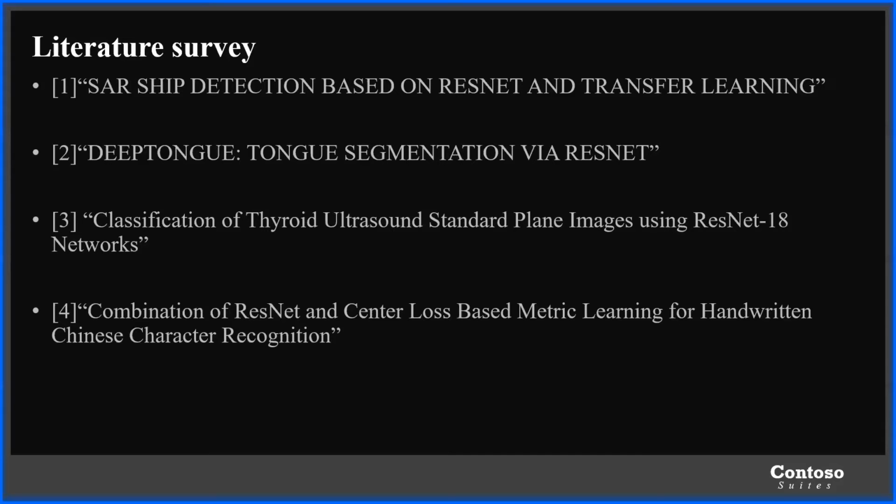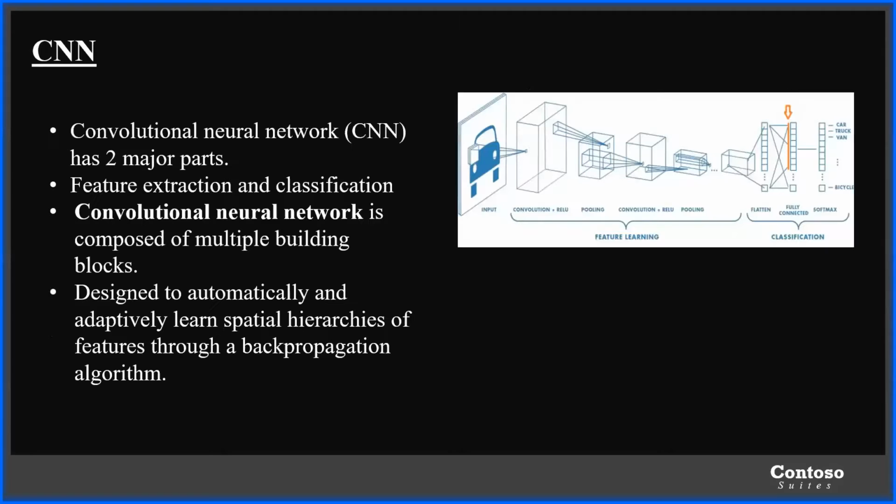And if there is a cancer prediction, they classify whether tongue cancer is present in that person or not. Not only that, it also plays a major role in identification of handwritten character recognition, that is Chinese character recognition. That is one of the examples or applications of ResNet.